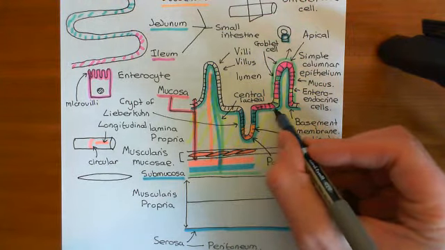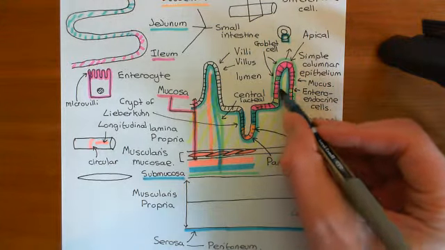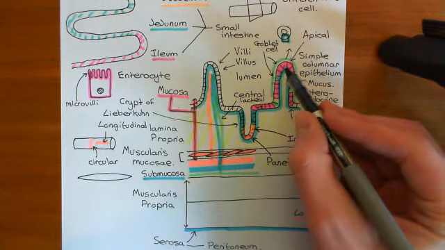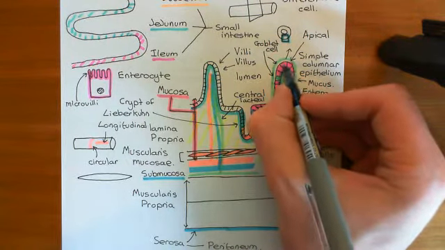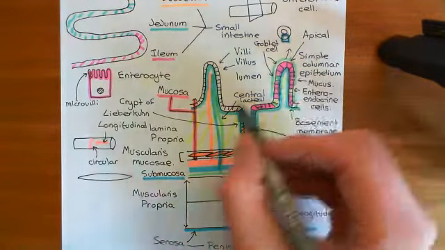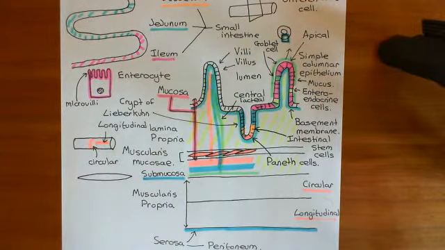They move out of the crypt of the epithelium, then they'll make their way up the villi. This takes about 3 to 5 days before they get to the top of the villus, and then they'll commit apoptosis, and then pass into the lumen of the small intestine, and then they'll be defecated out. Okay, right, so that's the process of renewal of the epithelium of the small intestine.